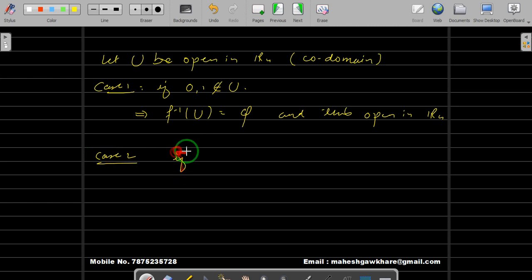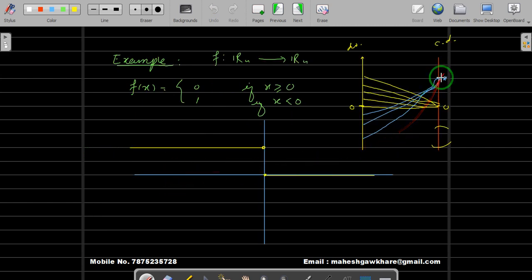What if both 0 and 1 belong to U? That means your U is something like this and both 0 and 1 are in U. So what are those points which are mapped to the points in U?